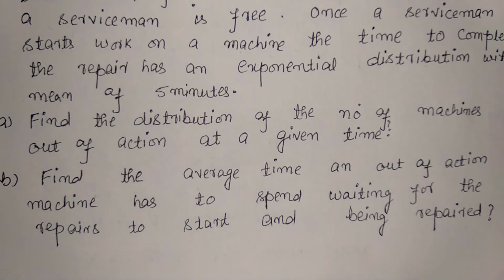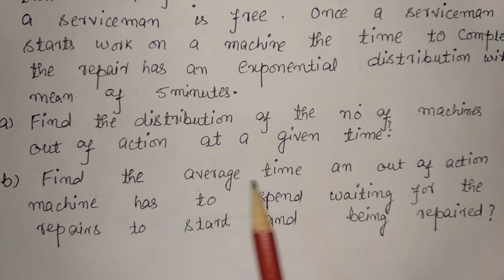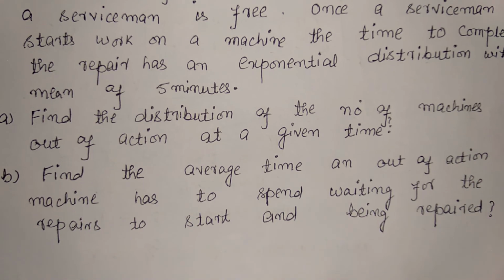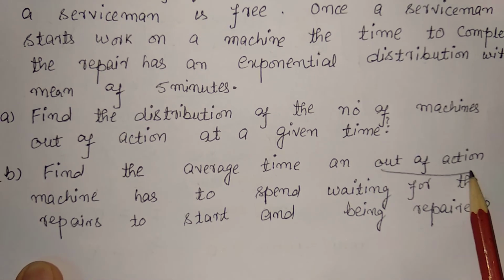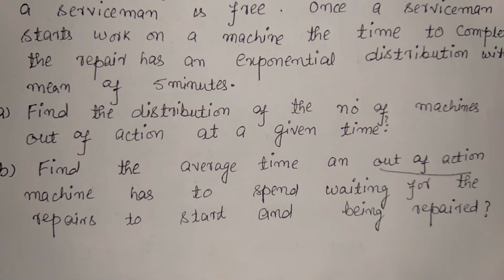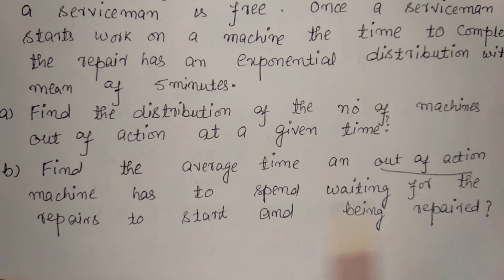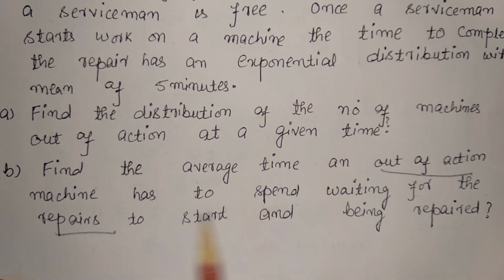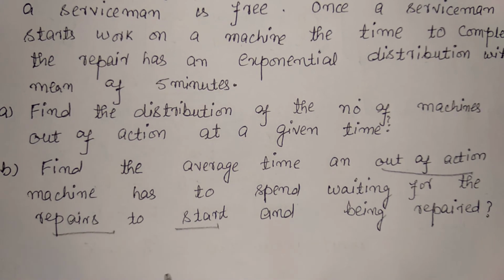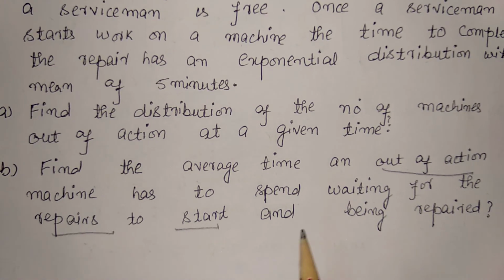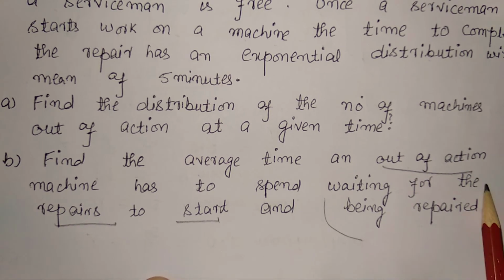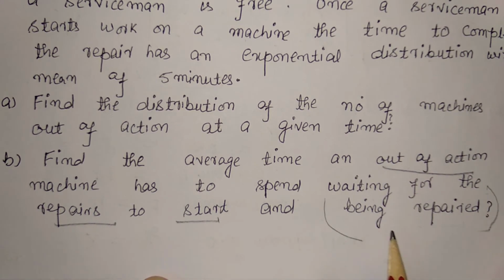After that, find the average time an out of action machine has to spend. Now we have to calculate the average time a machine which is out of order spends waiting for the repair, that is, the time the machine has to spend waiting for the repair to start. It means that we have to calculate the average time of a machine in the queue and being repaired. After that, we will calculate the average time of a machine in the system.